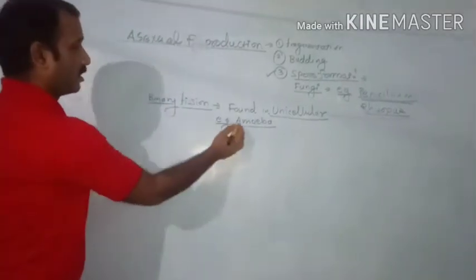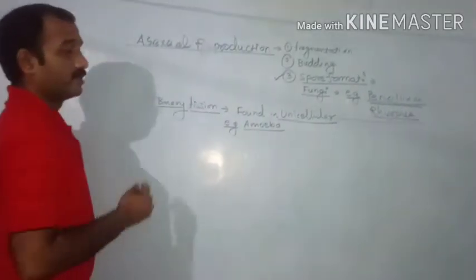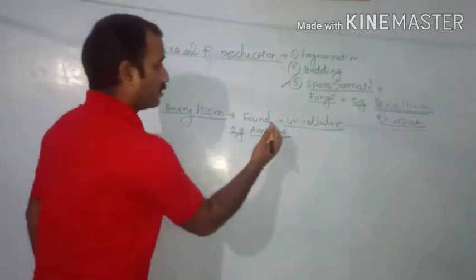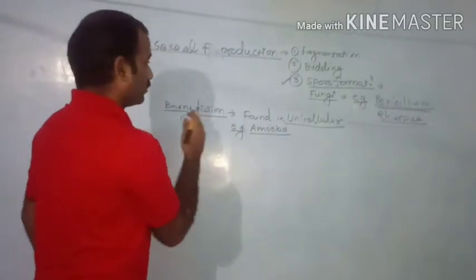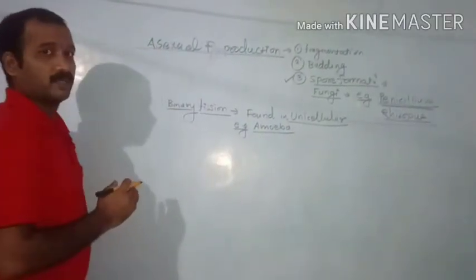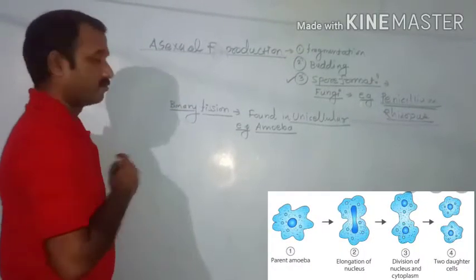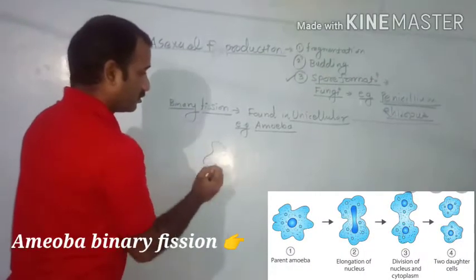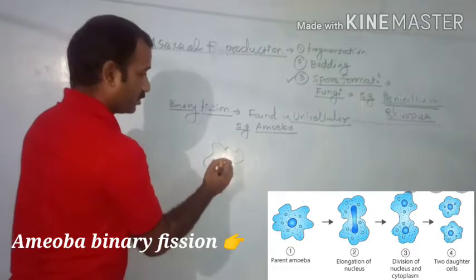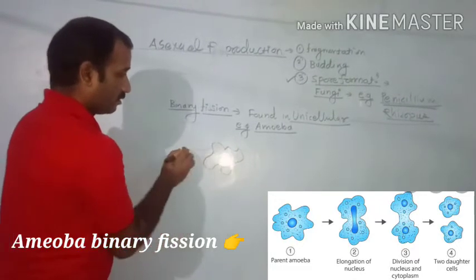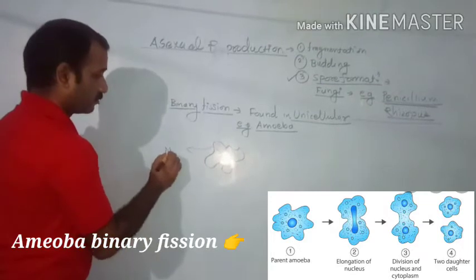The amoeba parental cell divides equally to give rise to two daughter amoebae, and that is known as binary fission. Binary fission means this is how the amoeba cell, which is of irregular shape with a central nucleus,